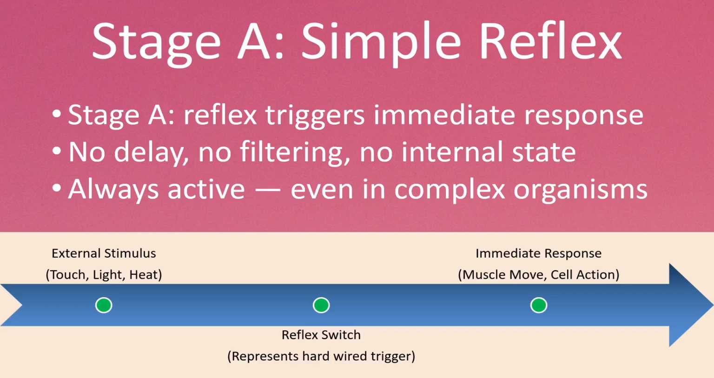Stage A, simple reflex. Stage A is the simplest form of behavior, a direct stimulus triggering an immediate response. There's no internal processing, no modulation, and no delay. It's purely reactive, like pulling your hand away from a hot surface, or a light-sensitive cell moving toward brightness. This base layer is always present. Even in the most complex organisms, reflexes remain active. What changes with autonomy is how these reflexes are selected, suppressed, or coordinated to serve a higher goal.